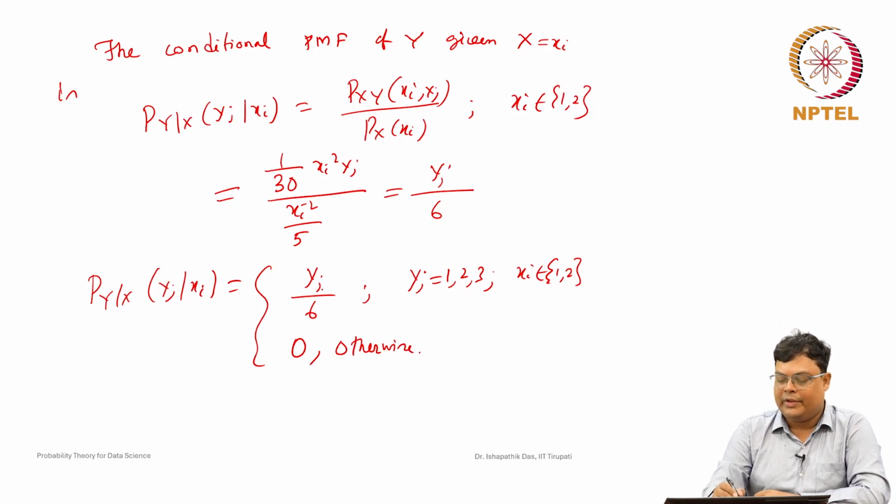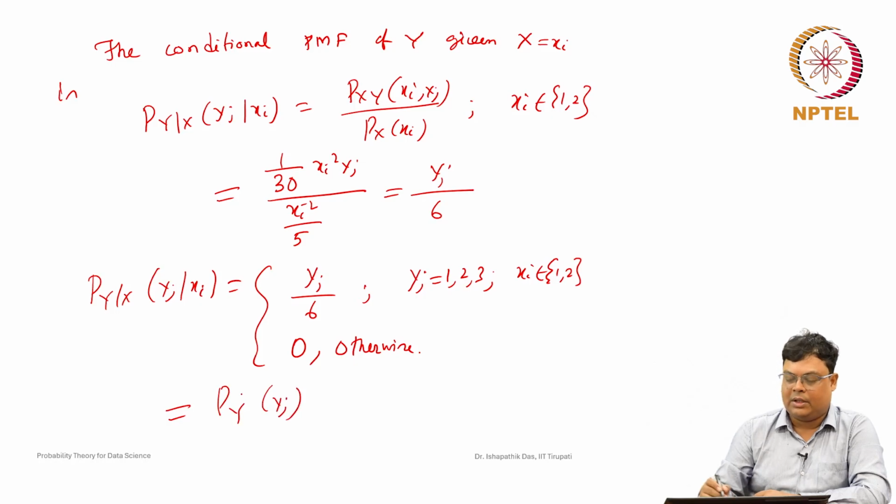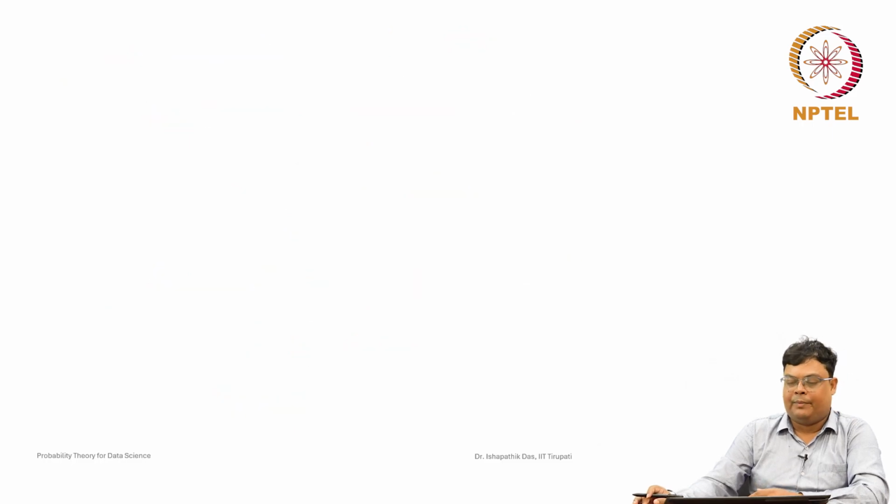So, note that this function does not depend on xi; whether the value of xi is 1 or 2, this value is the same. It depends only on yj, 1, 2, 3, which is nothing but Py of yj. So, this is the marginal probability mass function. The conditional probability mass function does not depend on xi because X and Y are independent. So, the conditional probability mass function of Y is the same as the marginal probability mass function of Y. So, this is coming from this relationship also.